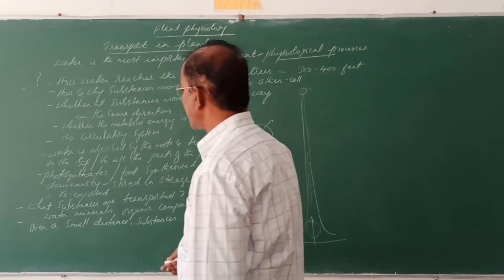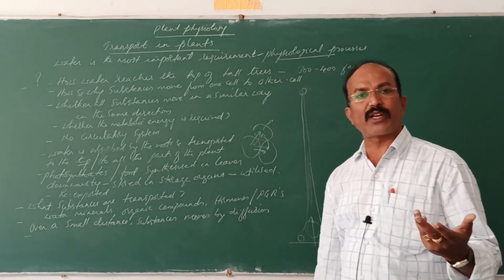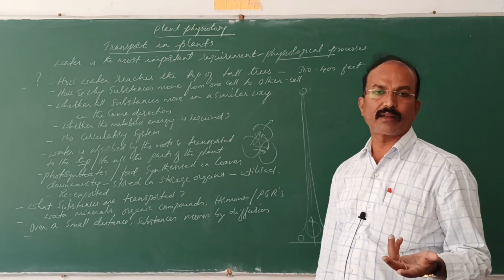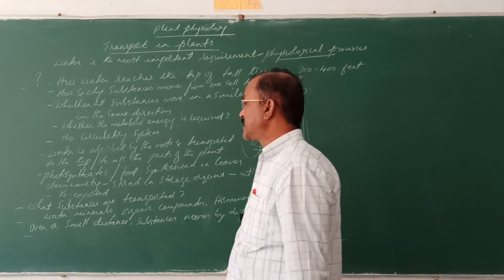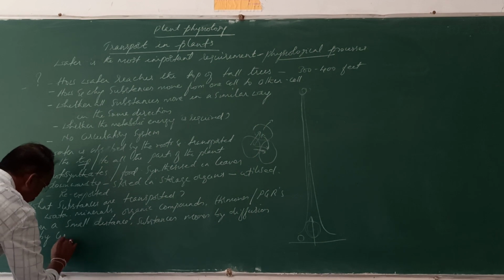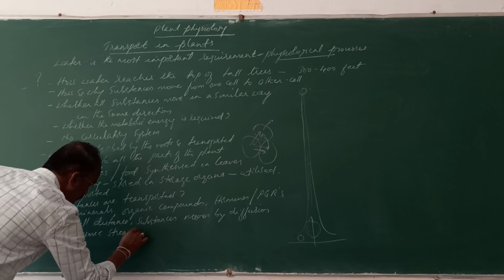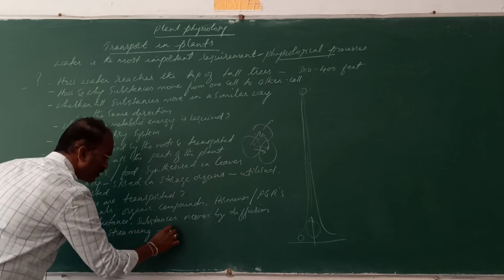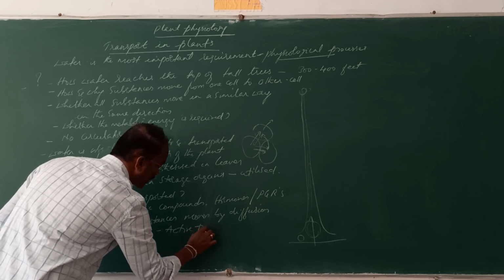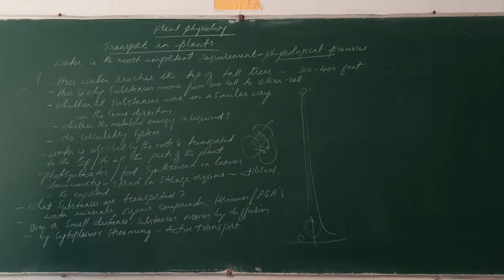The simple diffusion occurs over a short distance, and sometimes for the transportation of these substances energy is required, and also by cytoplasmic streaming for a short distance. So these two, diffusion and cytoplasmic streaming, require active transport. Diffusion means, later on in the coming chapters on means of transport, you will come to know what is diffusion.